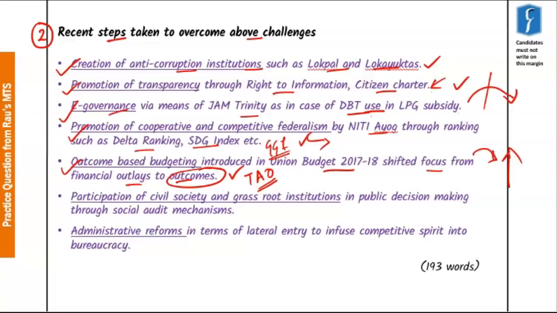Further, it also aims to enhance participation of civil society and grassroots institutions through mechanisms such as social audit. Now, social audit is a mechanism wherein the beneficiaries are made to keep in check the outcomes that are reported by the bureaucrats and what is actually delivered on the ground.